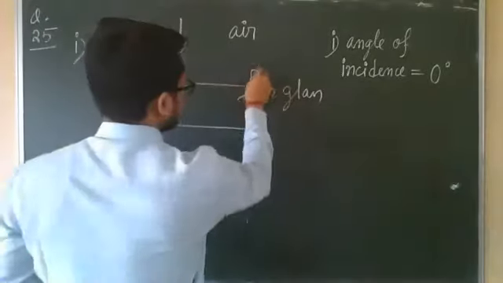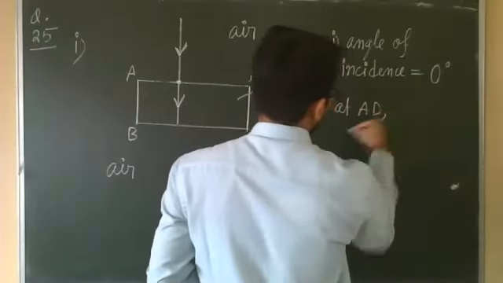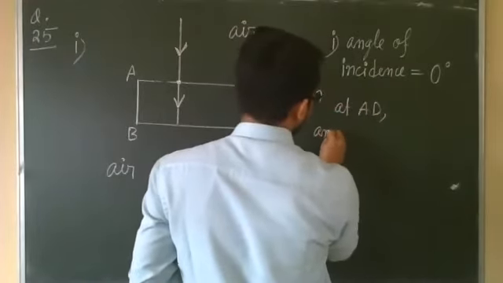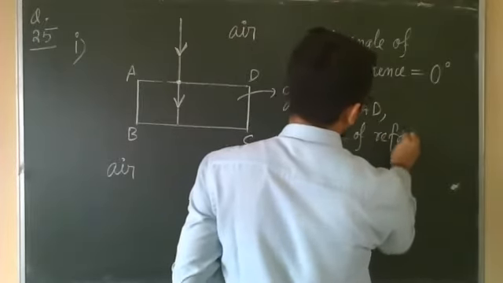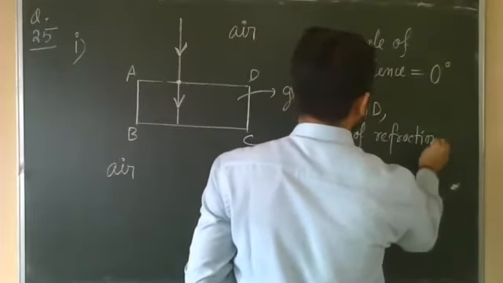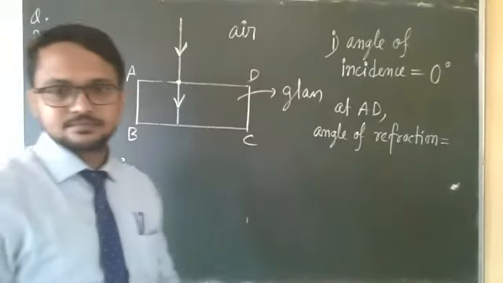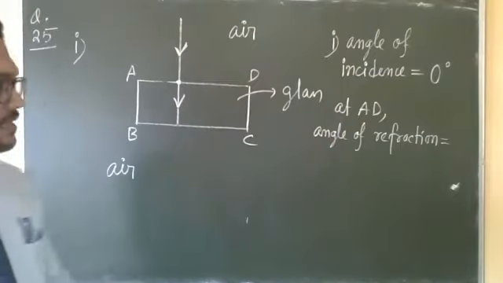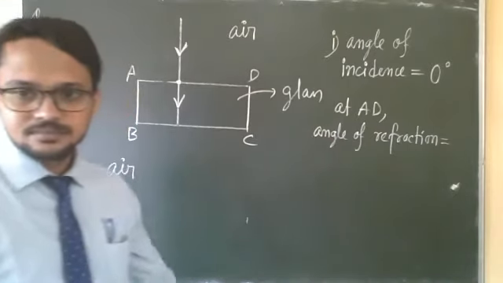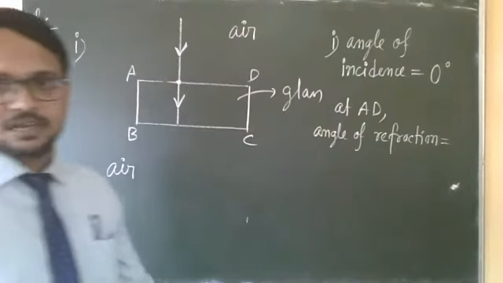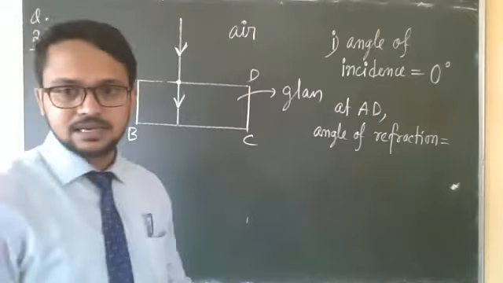What is the angle of refraction here at the surface AD?